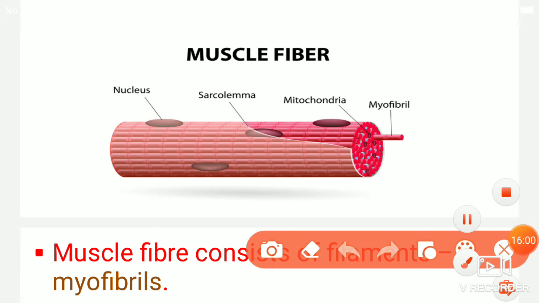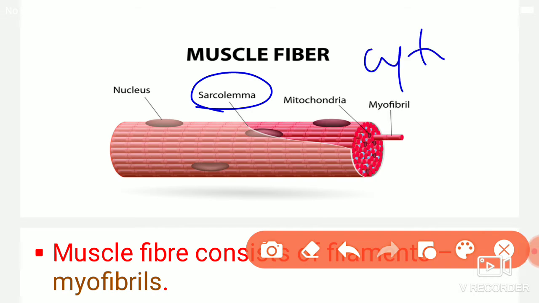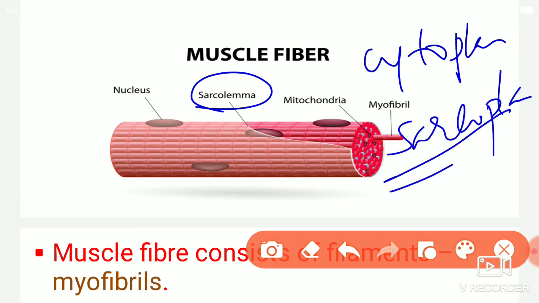So the muscle fiber consists of a membrane, the cell membrane called the sarcolemma, and the cytoplasm of the muscle fiber is called the sarcoplasm. Inside the sarcoplasm you can see organelles, like mitochondria and even nuclei. Other cells have only one nucleus.